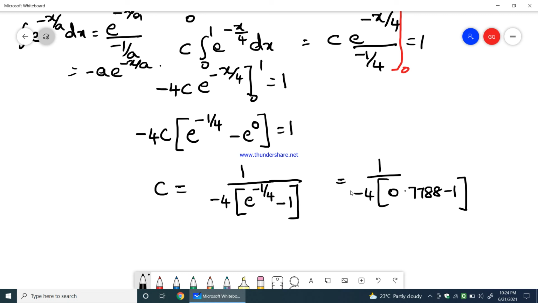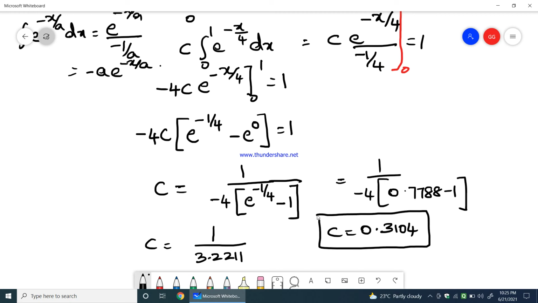So multiplying it with 4, I will be getting c equals 1 divided by 3.2211. So 1 divided by 3.2211 would give me the c value to be equal to 0.3104. Okay, so we got the c value.